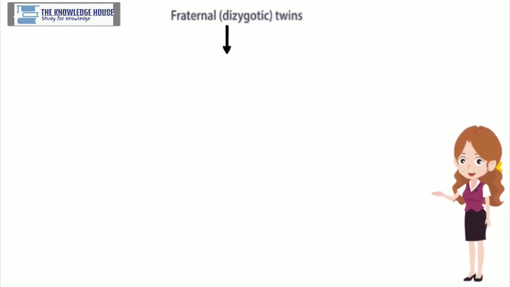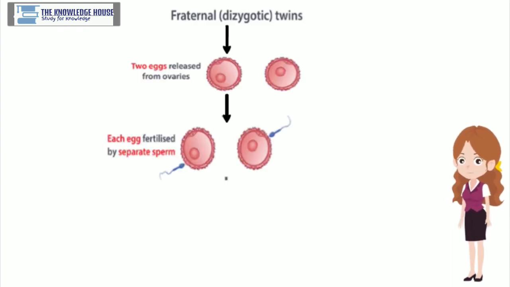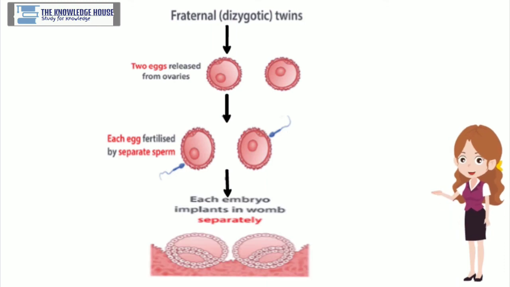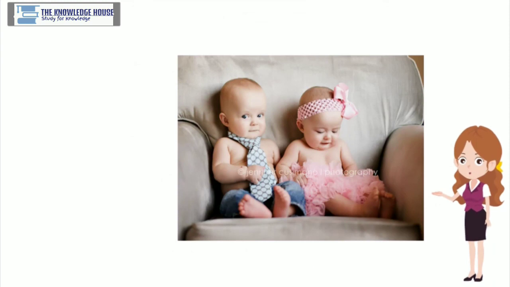Occasionally, two oocytes are released from the ovary of a woman, and both oocytes are fertilized by two separate sperms, and thus two zygotes are formed. Two embryos are formed from those two zygotes, and both of those embryos are separately implanted in the uterus, and thus dizygotic twins are delivered after complete development. Such twins are genetically different and may be the same or different by gender.